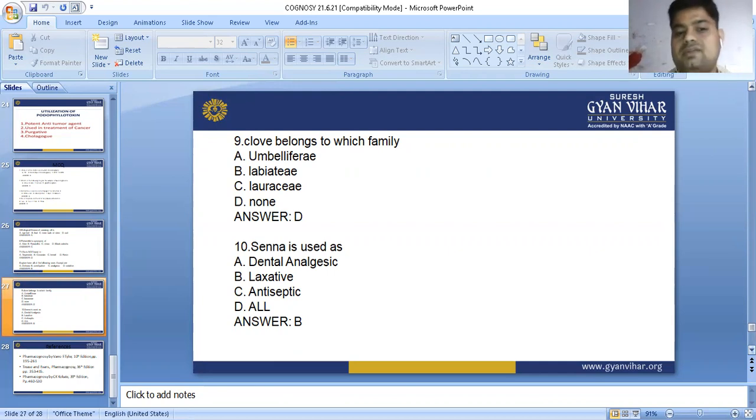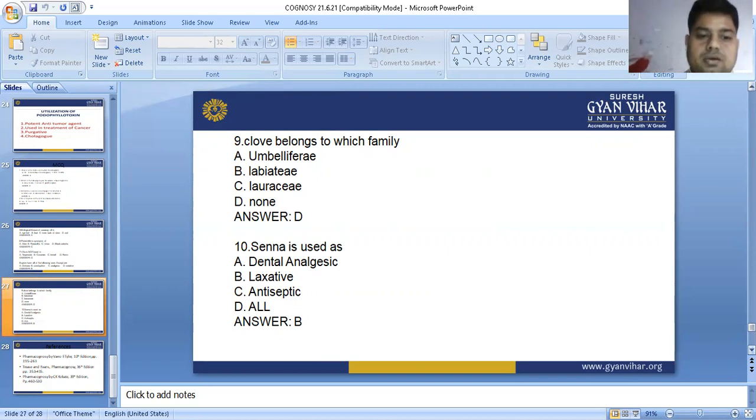Senna is used as what? Senna is used as a dental analgesic? No. Clove is used as a dental analgesic. Laxative, yes. Senna is used as a laxative and purgative. At a small dose, it acts as a laxative. At a higher dose, it acts as a purgative. We will see in bioassay also, when we give it to rat or mice, we collect the number of wet feces. So the answer is B, laxative. Antiseptic, no. All, no. So the answer is laxative.